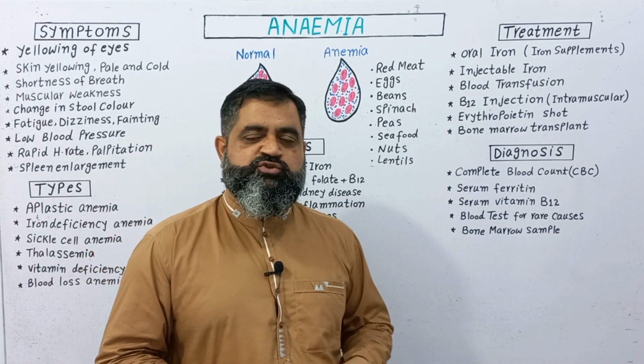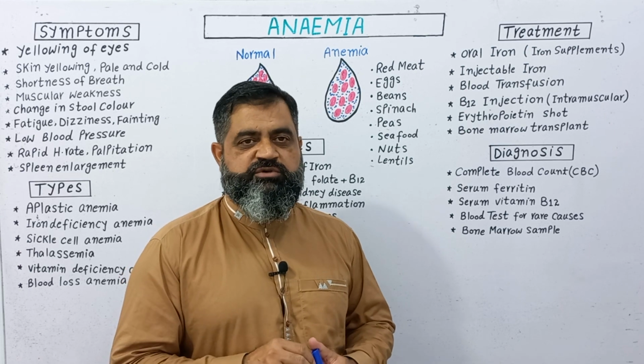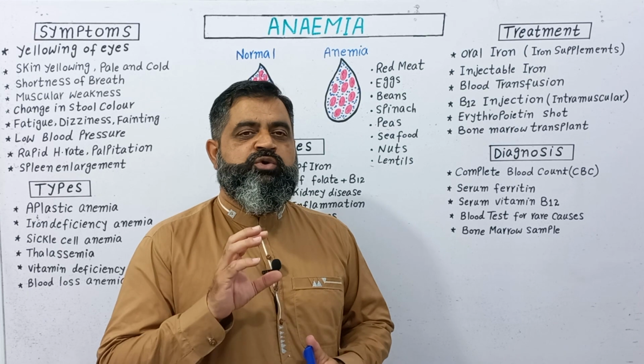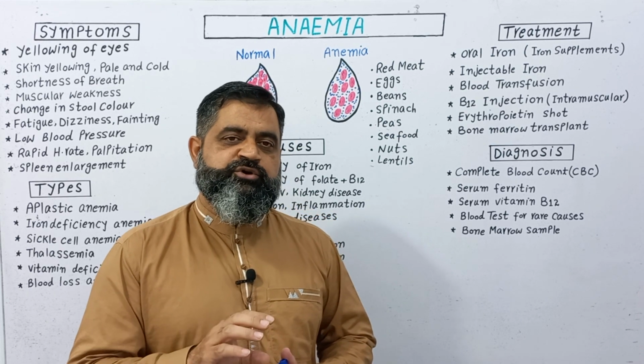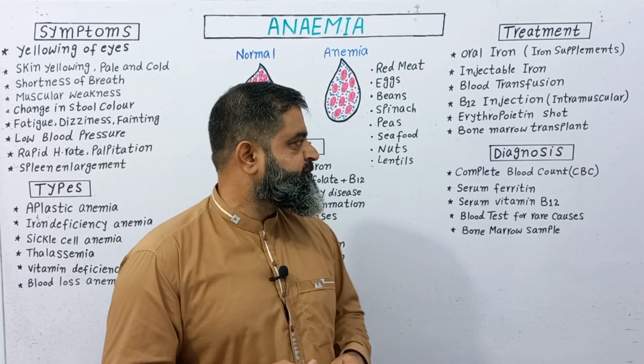An erythropoietin shot can also be given if there is a shortage of erythropoietin protein, which is responsible for erythropoiesis, the formation of red blood cells, so that the formation of red blood cells can be enhanced.